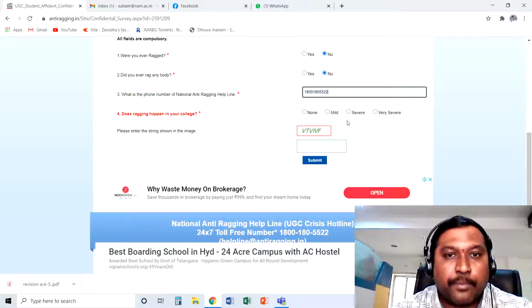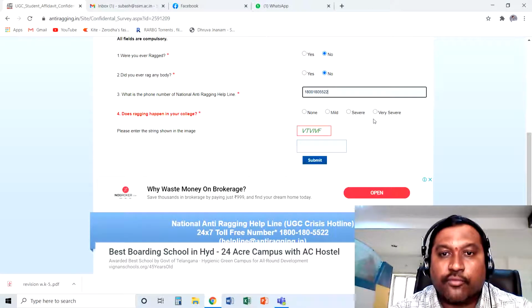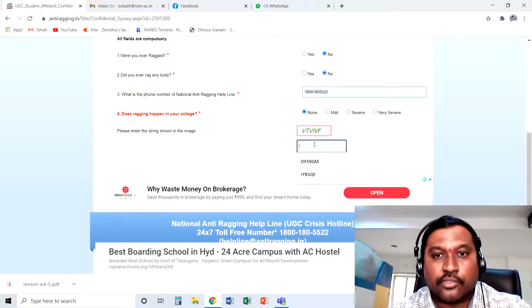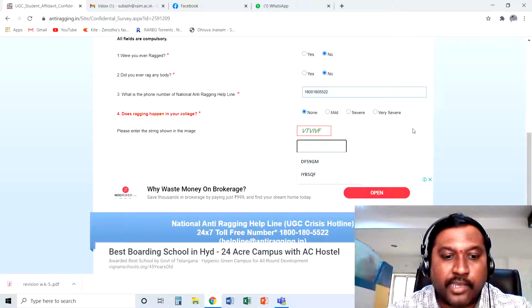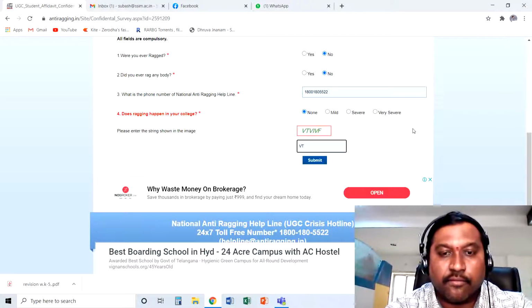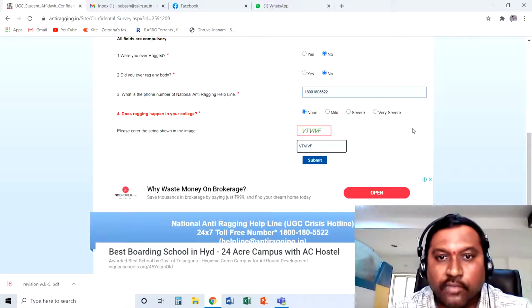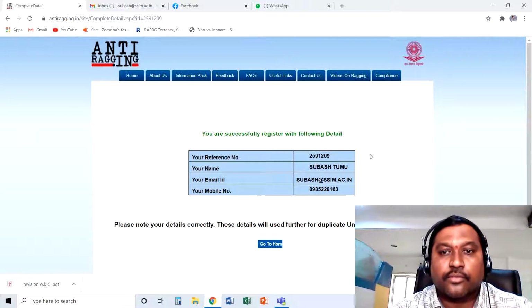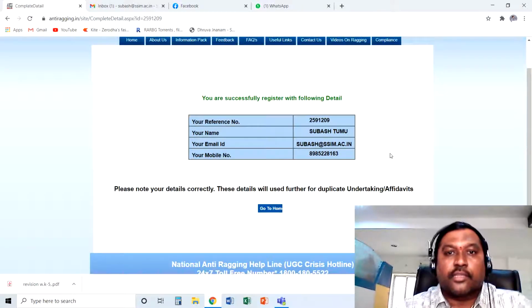And does ragging happen in your college? There are 4 options: none, mild, severe, and very severe. So obviously it is none. And again, the last step is a captcha. VTVIVF. So again, ensure that you are entering the right captcha. It is case sensitive. And finally, submit. Once you submit successfully, this is what you will get.